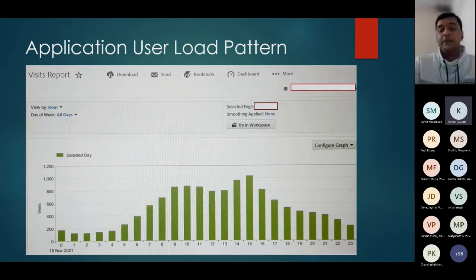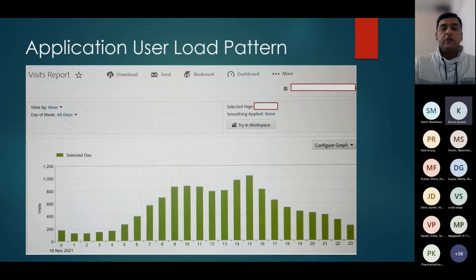We do have peaks, and that helps us define performance NFRs and define our performance test suites, so that we keep enough buffers for a production landscape. And that helps us around NFR gathering and NFR establishment as well.